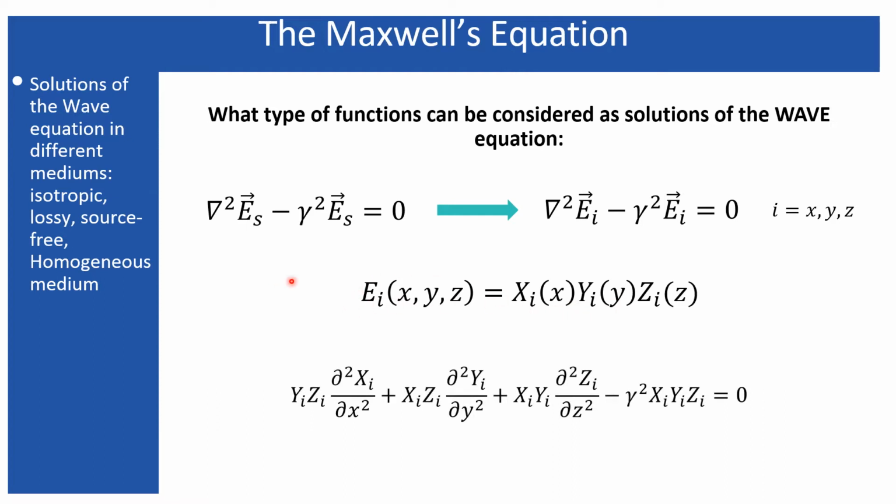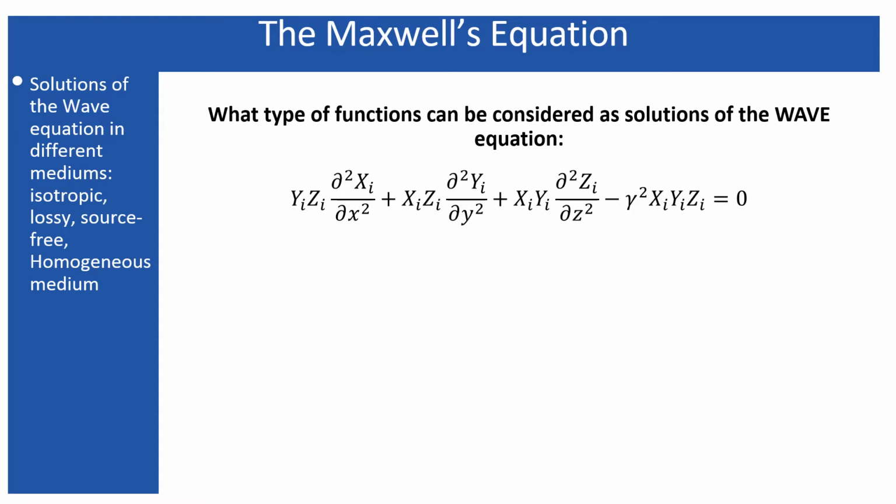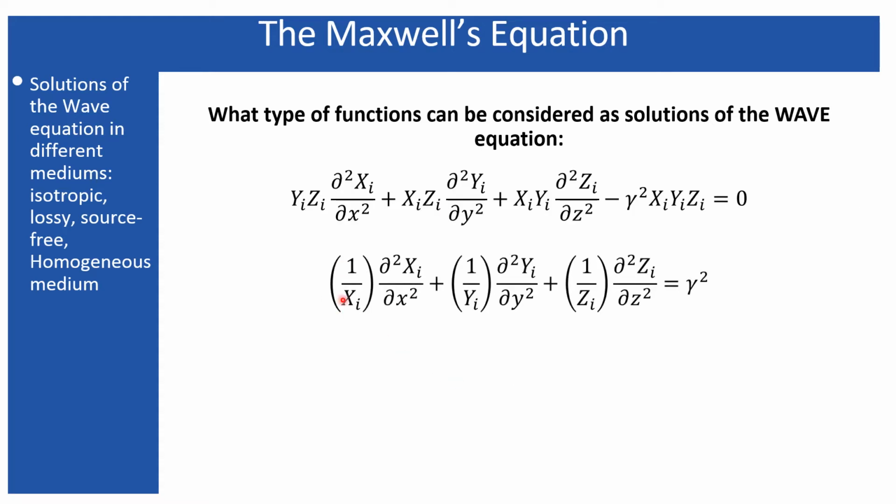And next, by plugging this expression into this equation, I got this, and after that I divided the entire equation by xi times yi times zi, and finally I obtained these equations, where this part depends only on the x coordinate, this part depends only on the y coordinate, and this one only on the z coordinate.